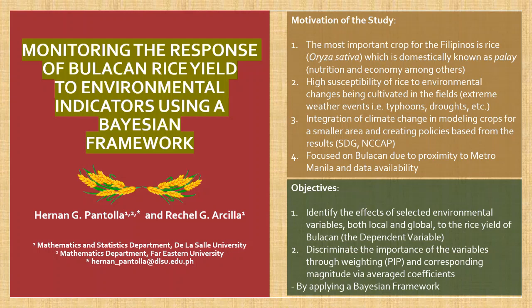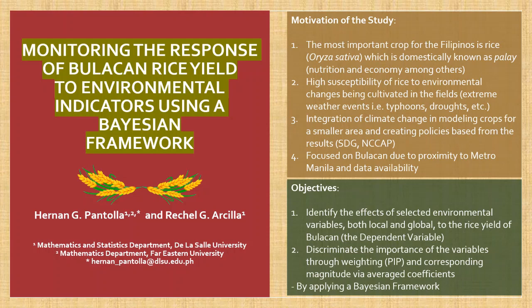The integration of climate change in modeling crops for a smaller area and creating policies based from the results are being called for by international and local organizations, including the United Nations for the Sustainable Development Goals and the Climate Change Commission for the National Climate Change Action Plan. The study focused on Bulacan due to its proximity to the Metro Manila and the availability of data.